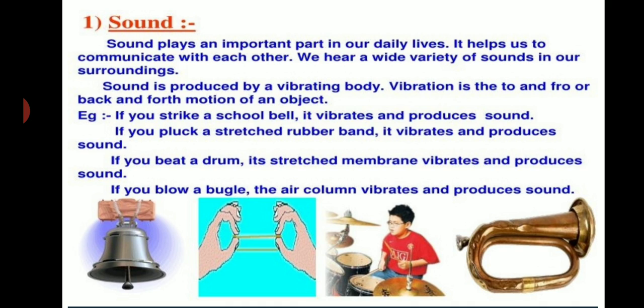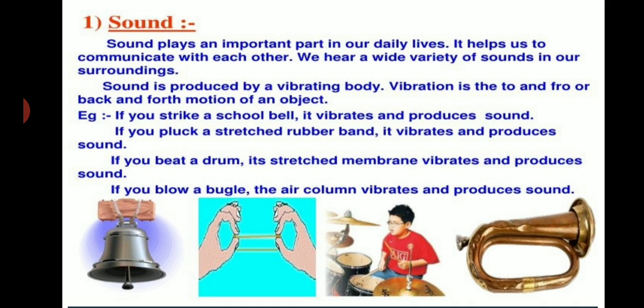If you pluck a stretched rubber band, it vibrates and produces sound. If you beat a drum, its stretched membrane vibrates and produces sound. And if you blow a bugle, the air column vibrates and produces sound.